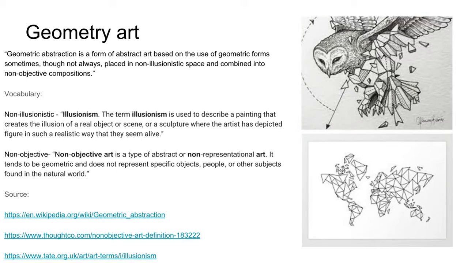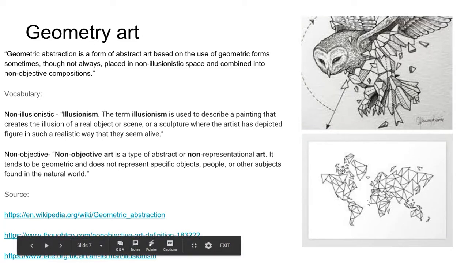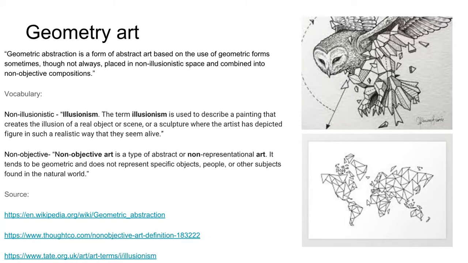So basically, geometry art can look half real and half shapes, not real at all. It could be depicting something real, or it can just be all over the place, like it's art, but it's not supposed to be anything specific.